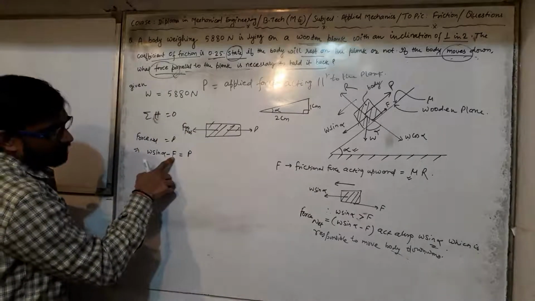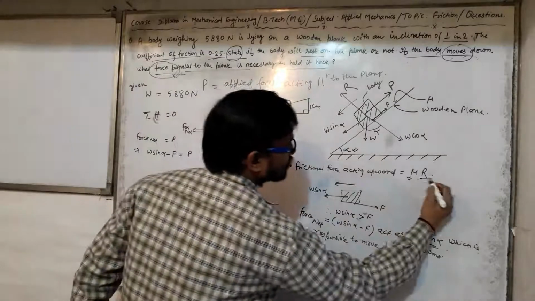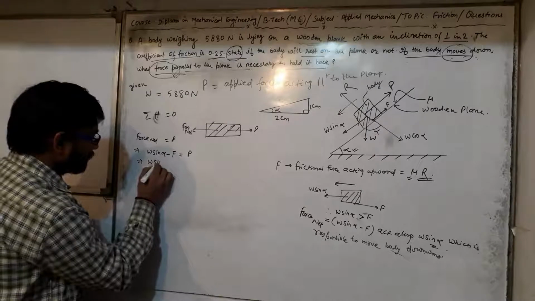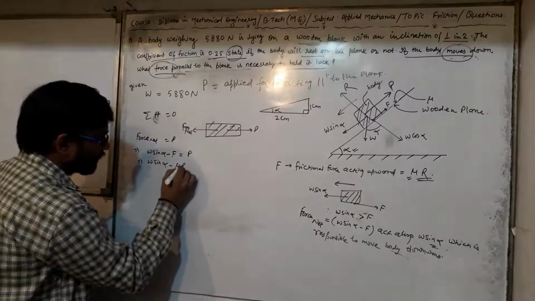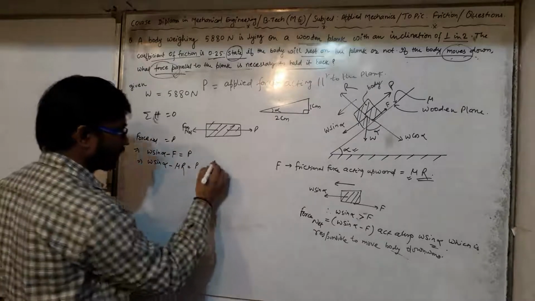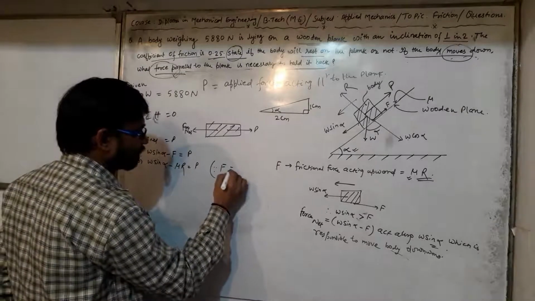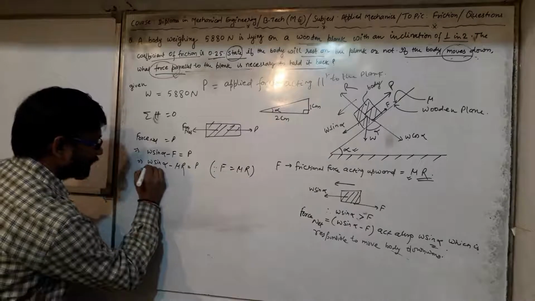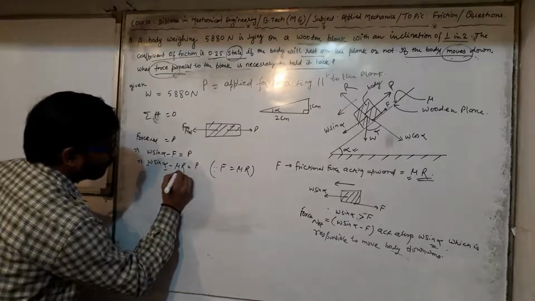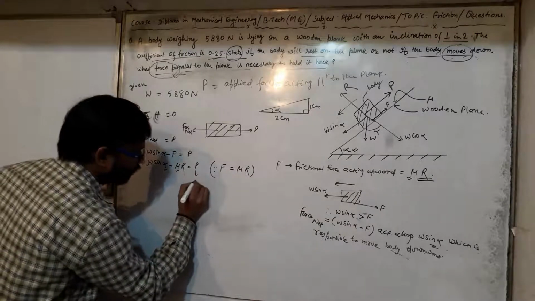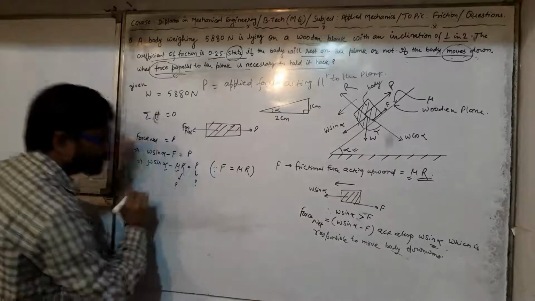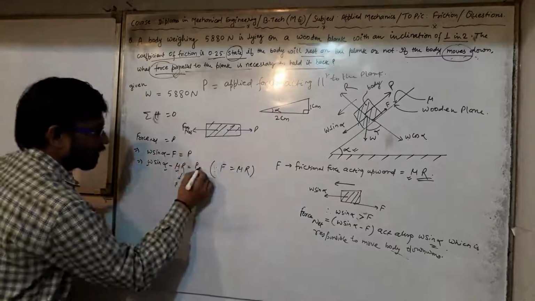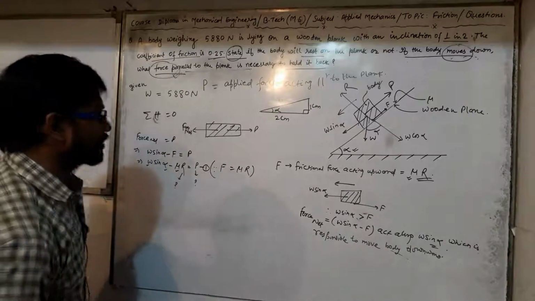Now W here is F, so we can say frictional force is nothing but mu times the normal reaction. So W sin alpha minus mu times R is equal to P. See, frictional force is mu times normal reaction. Now here W we have, alpha we have, mu we have, P is an unknown quantity, and R is also unknown because we don't know the value of R. Let us say it is equation 1.